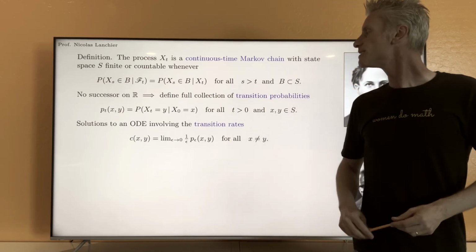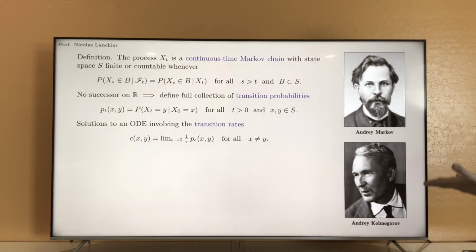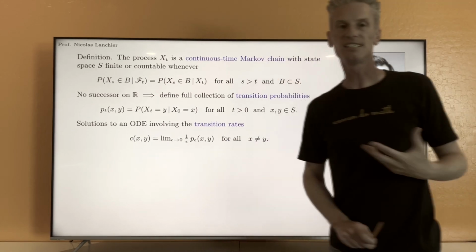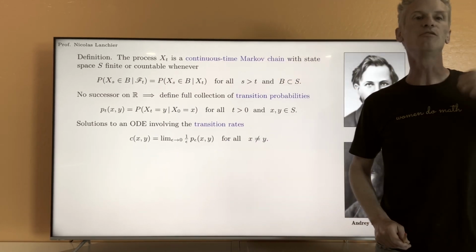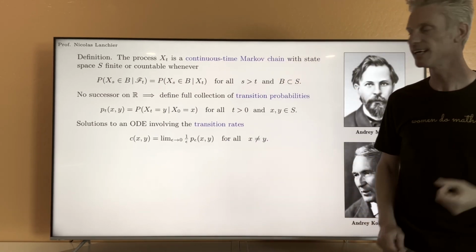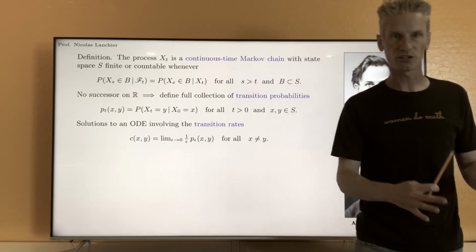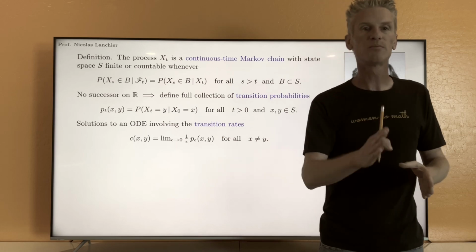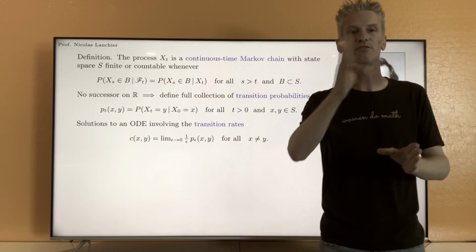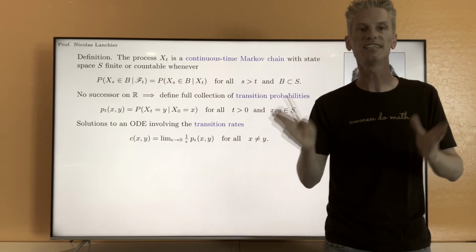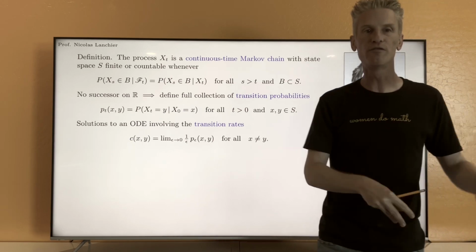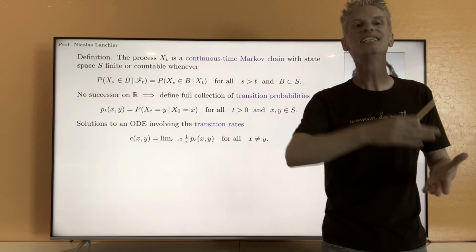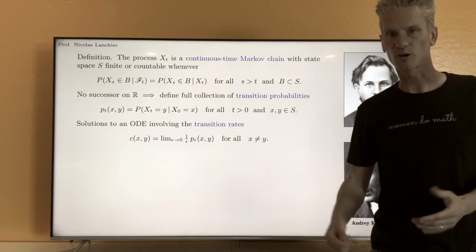All right, so we are going to assume that this limit exists and is finite. And in fact, we are going to assume more than that. We are going to assume more generally that the rate at which the process jumps not from x to y only, but from x to any possible other state is finite. That's just to avoid having instantaneous jumps in the process.